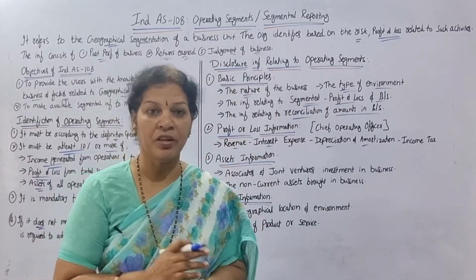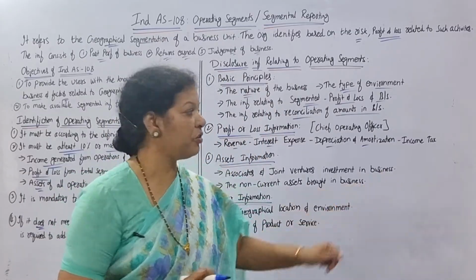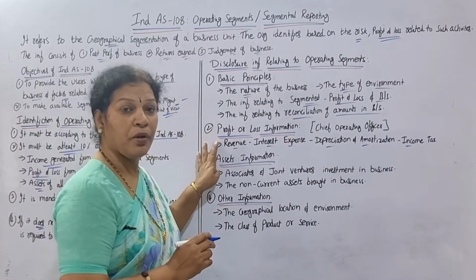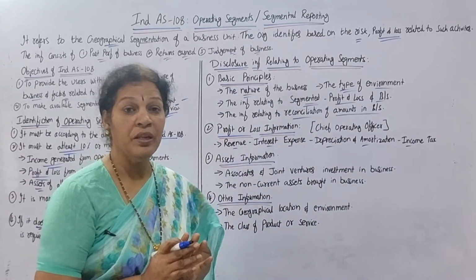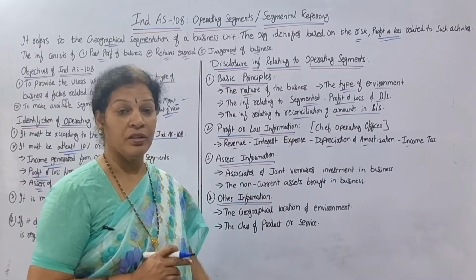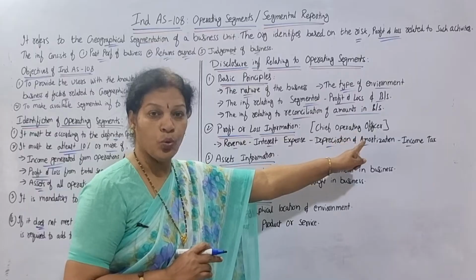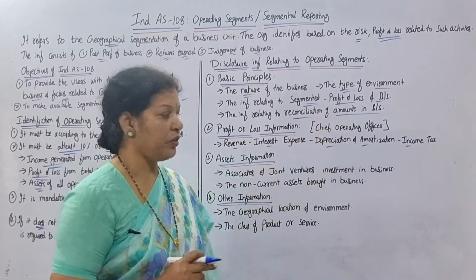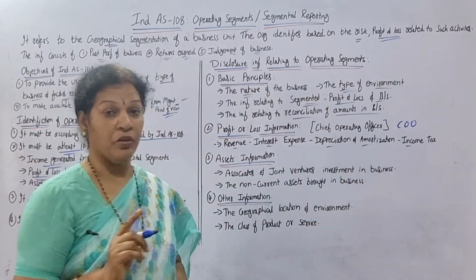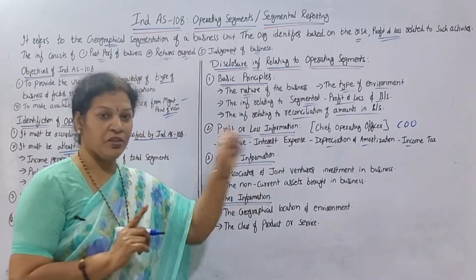Sometimes it will be increasing or decreasing of the asset, that is amortization, and also income tax. This information related to profit and loss is to be disclosed to the Chief Operating Officer, in short COO.